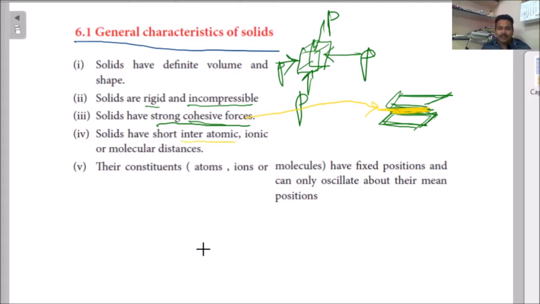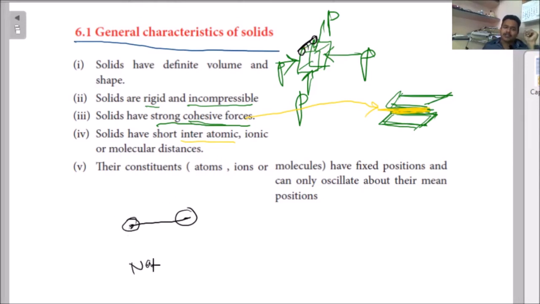For example, in this solid, here one atom is there and here another atom is there. The distance between the centers of these two atoms is called the interatomic distance. Ionic, these two are ions.